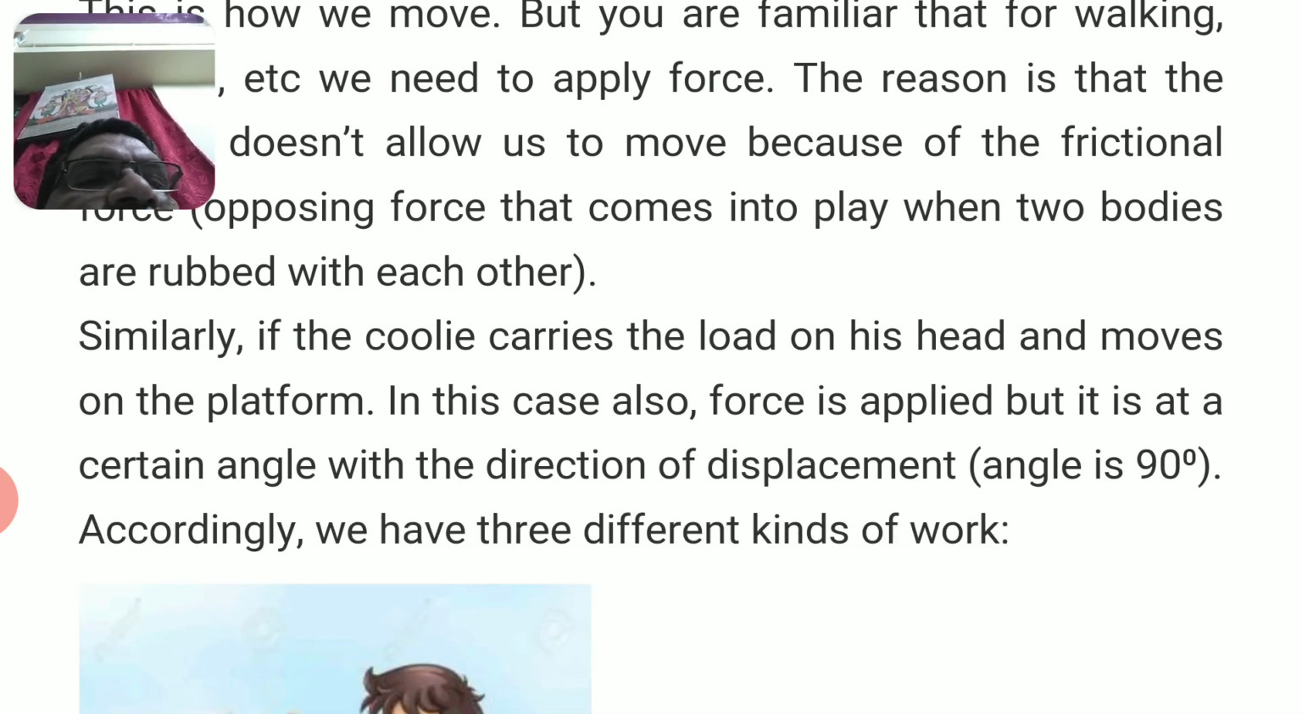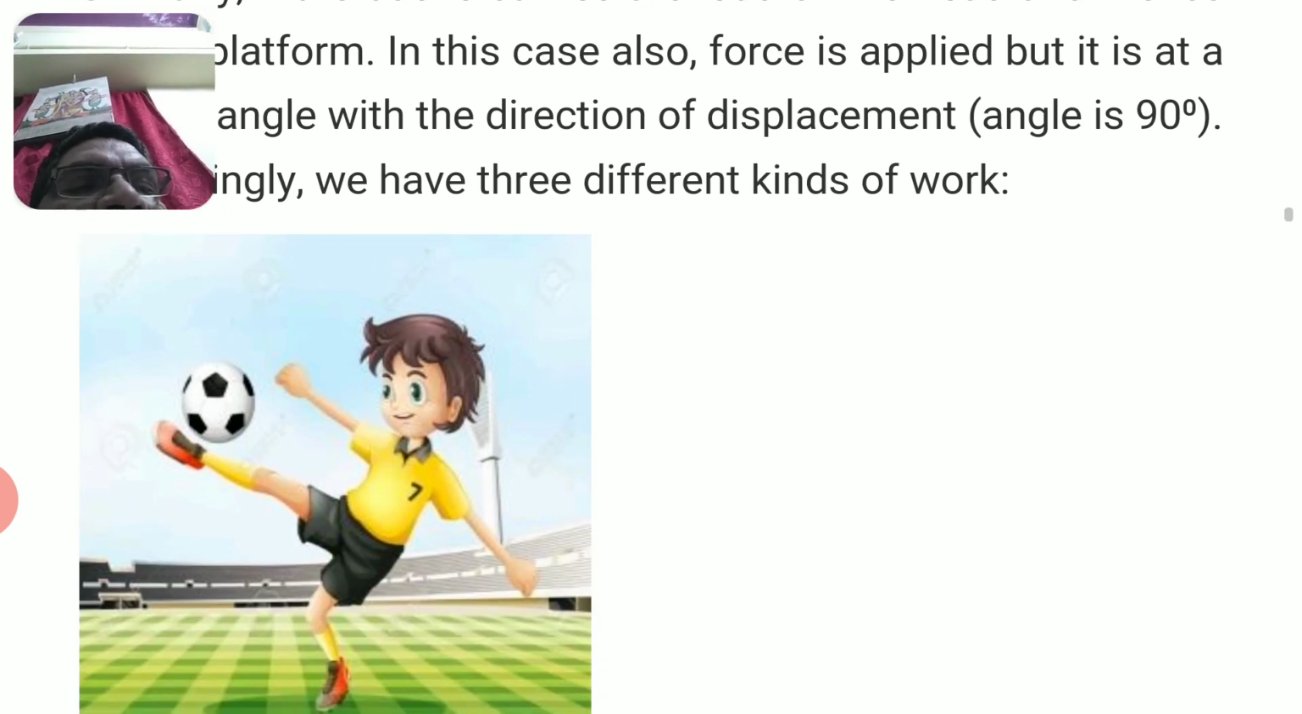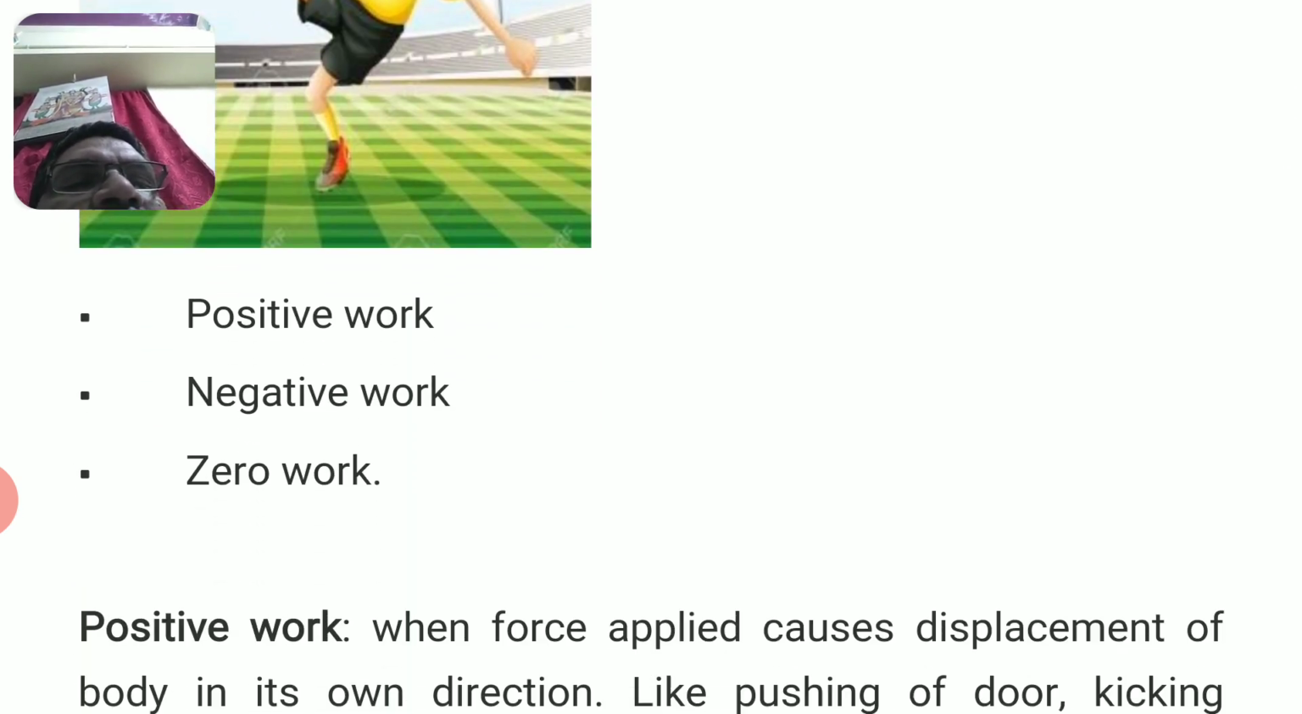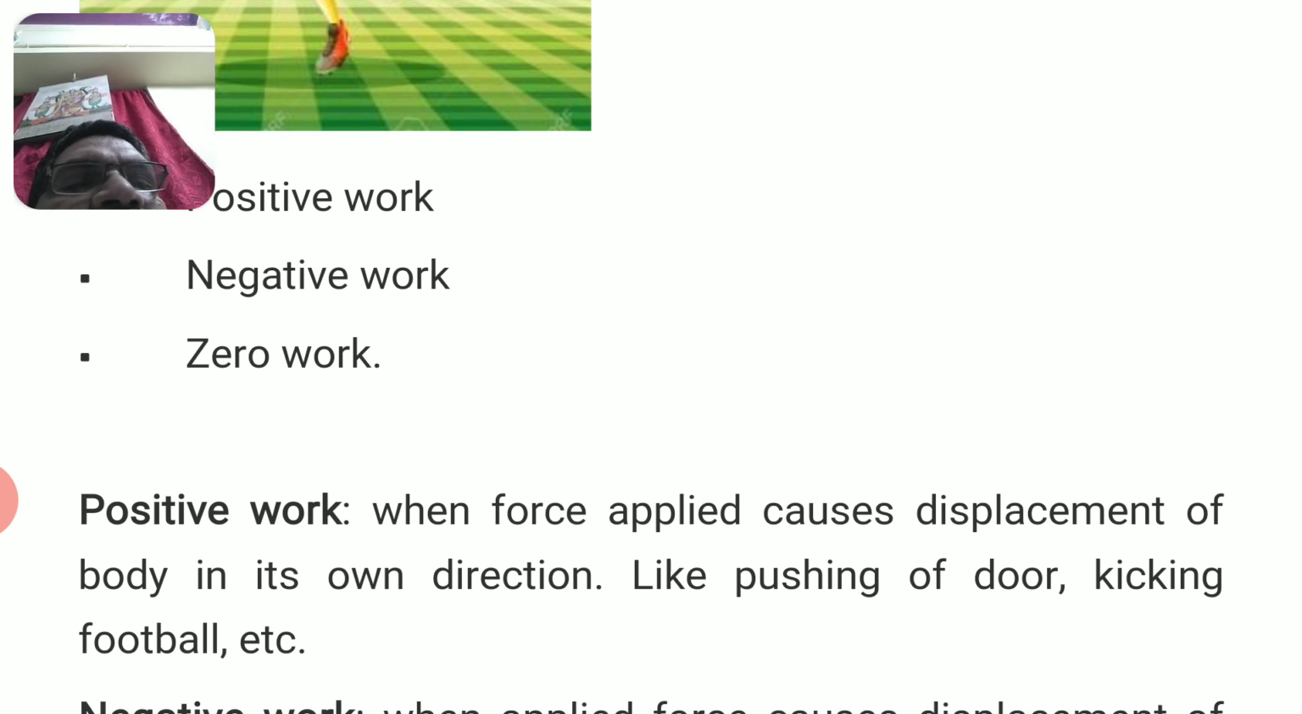Similarly, if a coolie carries a load on his head and moves on the platform, in this case also force is applied, but it is at a certain angle with the direction of displacement, that is, the angle is 90 degrees. Accordingly, we have three different kinds of work: positive work, negative work, and zero work.